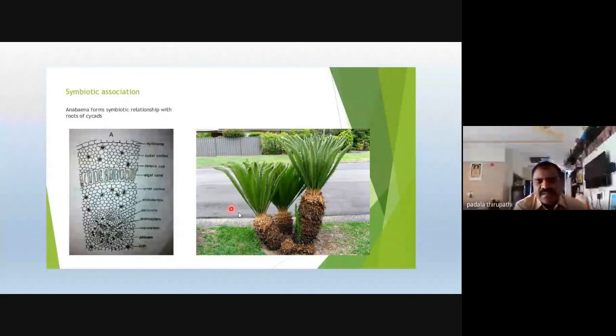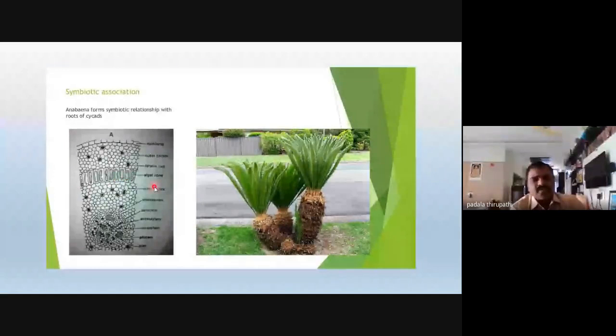Whenever we cut a section of these roots, it looks like this. Here in the coralloid roots, the algal zone is present in the cortex region of the coralloid roots, my dear friends. This cortex zone contains a cavity zone that we call the algal zone. This algal zone contains the Anabaena species. So we call this species Anabaena cycadeae. Anabaena cycadeae is able to grow inside the algal zone of the roots of the cycas.